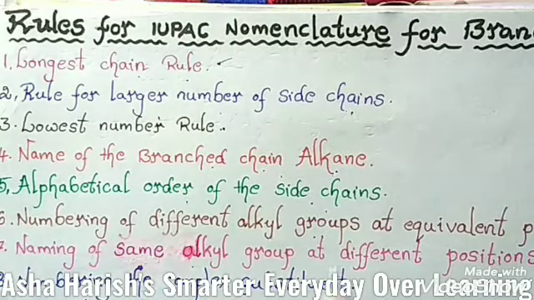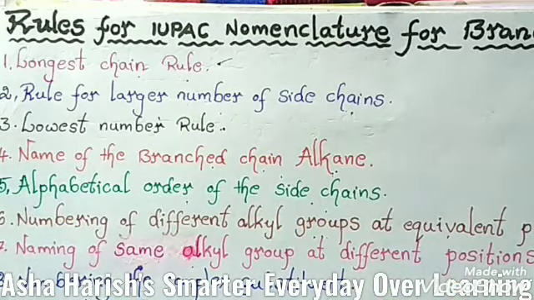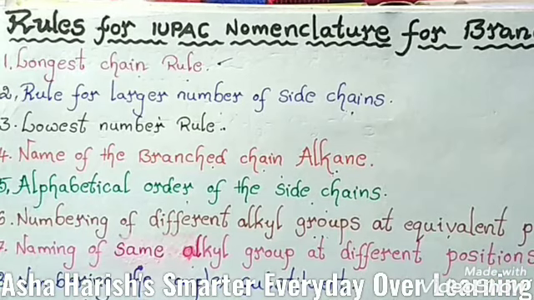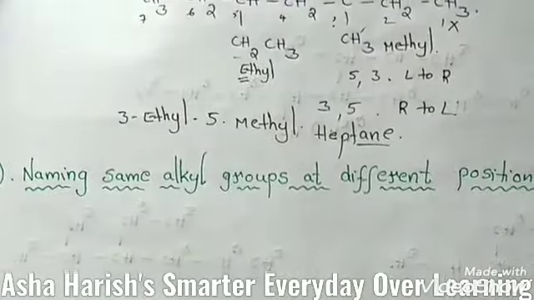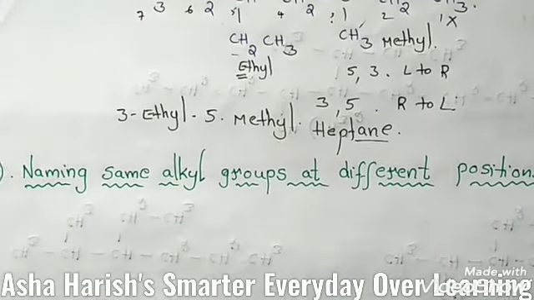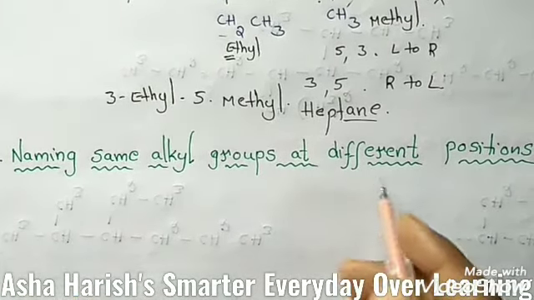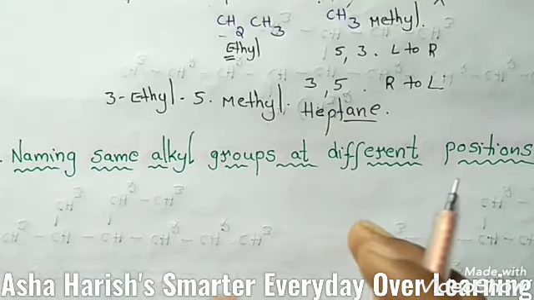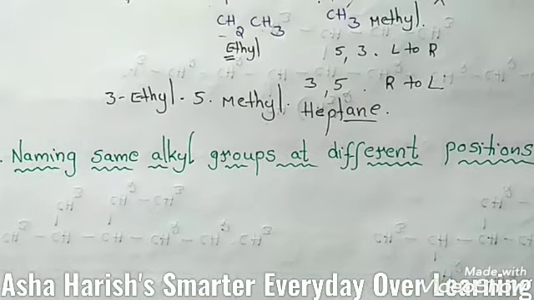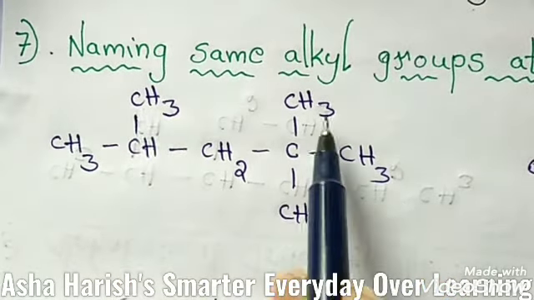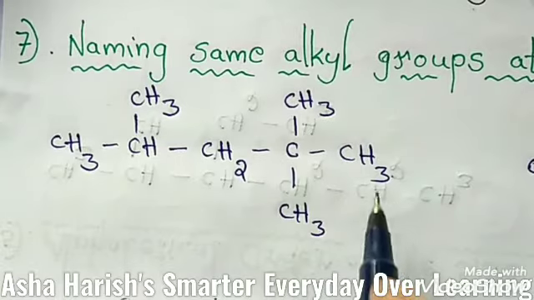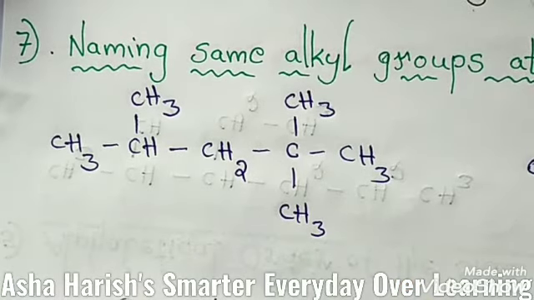Number 7, the seventh one, naming of the same alkyl group at different positions. In the sixth one, you saw alkyl groups at equivalent, nothing but same positions, and now different positions. Just as you can see in the seventh one here, different positions. Let's see the examples, then you can understand very easily. Here, the same alkyl group occurs more than once in this compound, you can observe one methyl, second, 3 methyl groups are located at different positions.